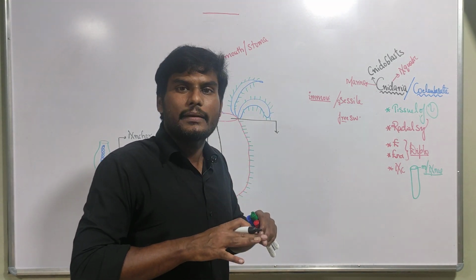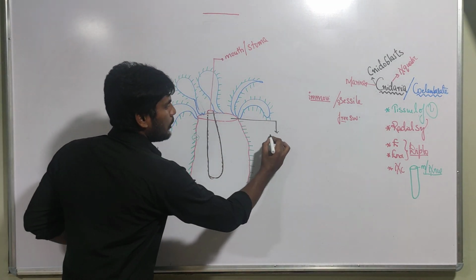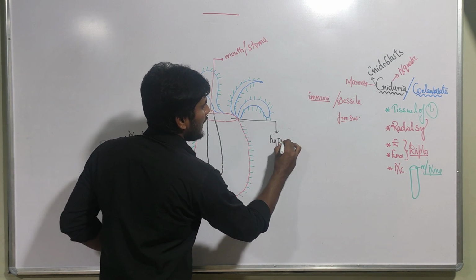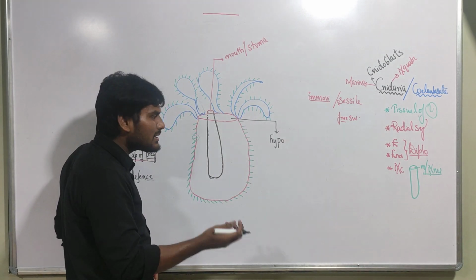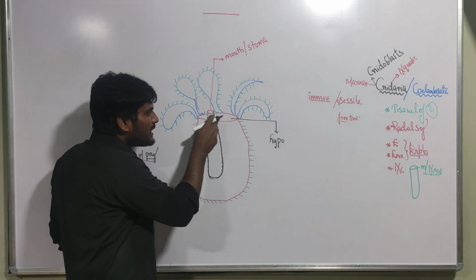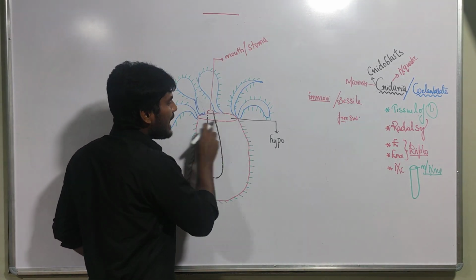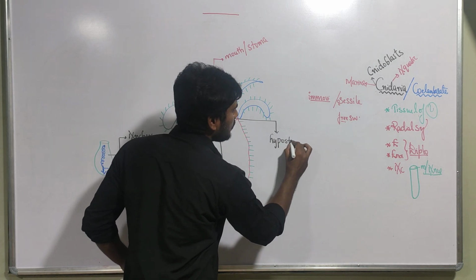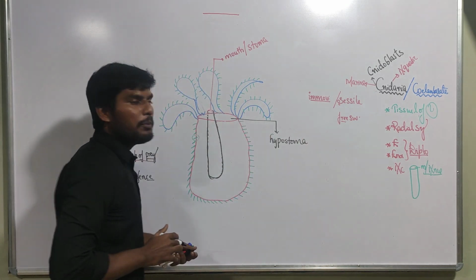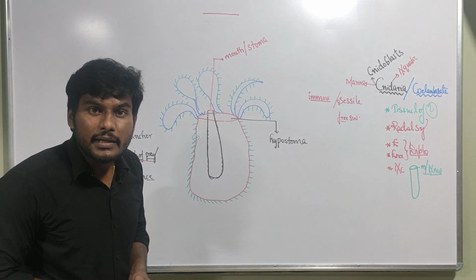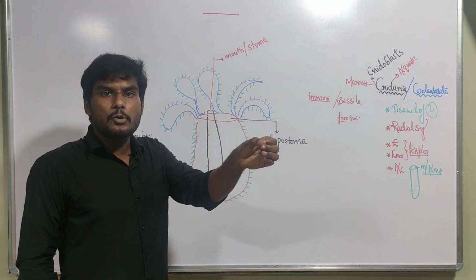Hypo means under, means below. This large opening is present below the mouth. What is another name for mouth? Stoma. So the large opening name is hypostoma. You should remember here, this is the large opening, hypostoma.